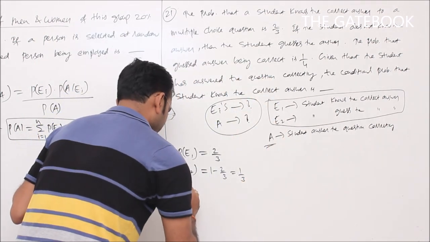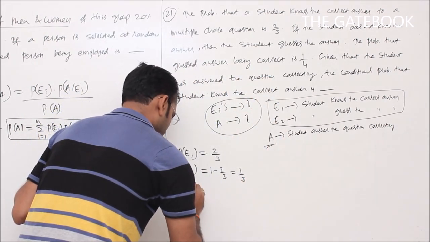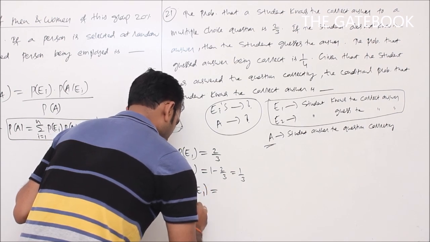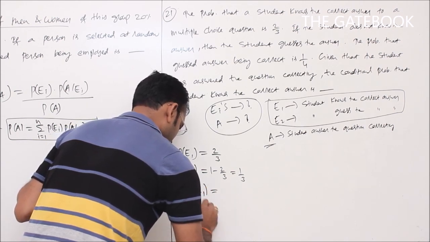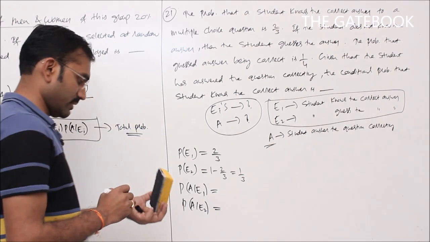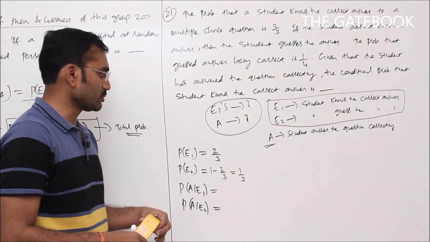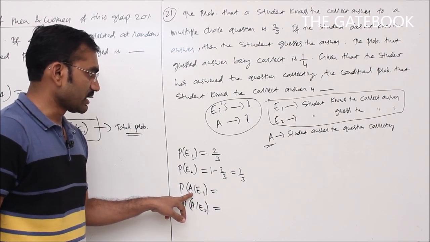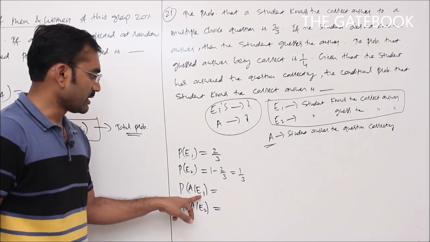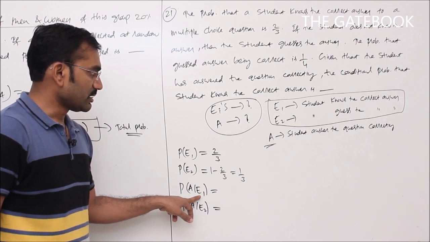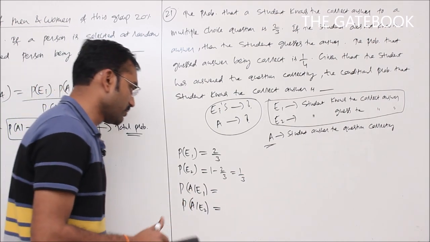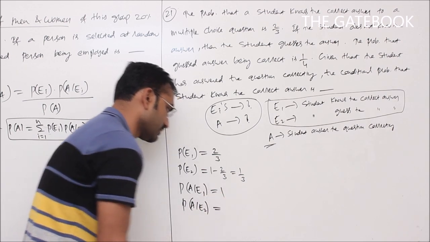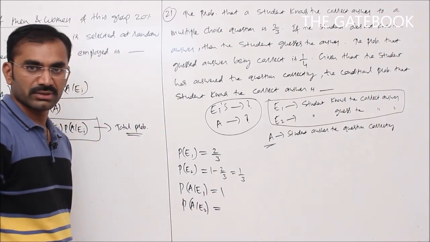So what do we have here? P of A given E1 and P of A given E2. P of A given E1: E1 refers to the student knows the correct answer. If the student knows the correct answer, what is the probability that the student answers the question correctly? That probability will be 1, because if the student knows the correct answer, definitely the student answers the question correctly.